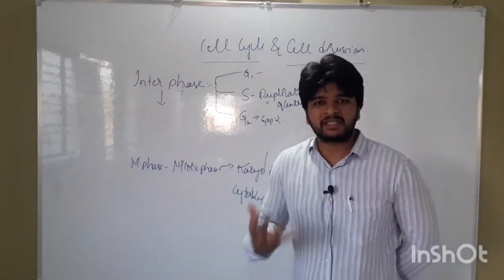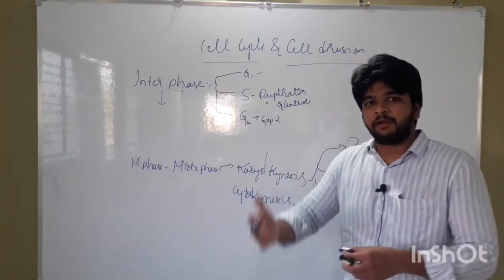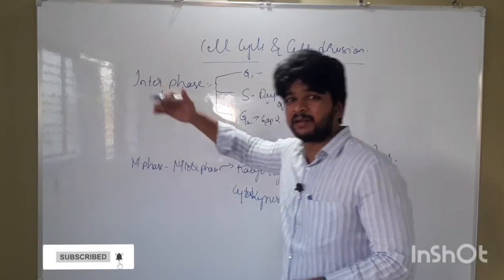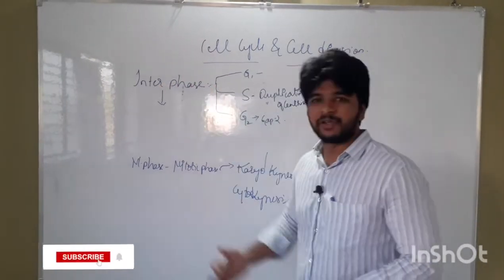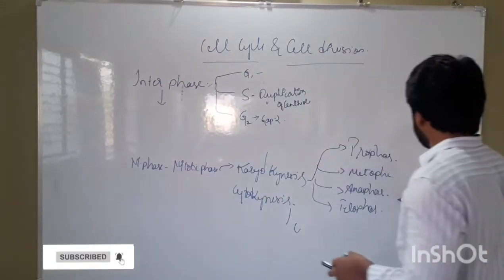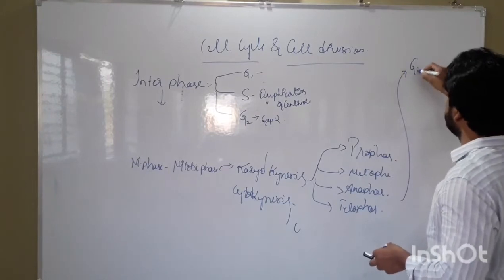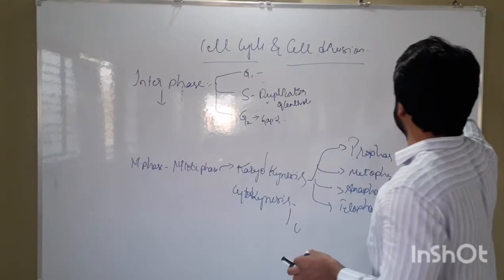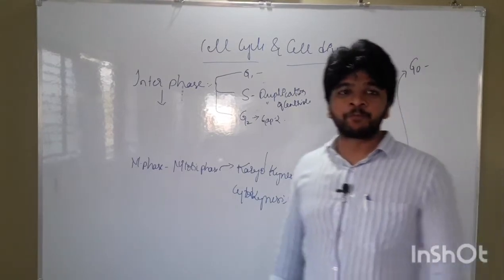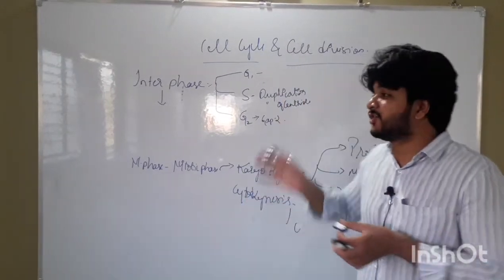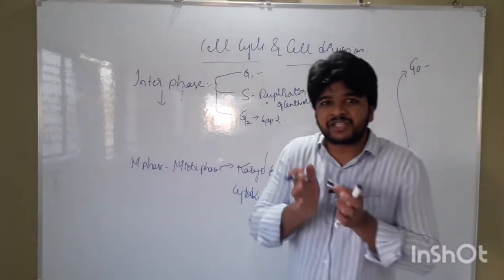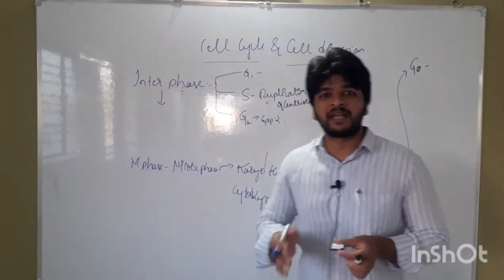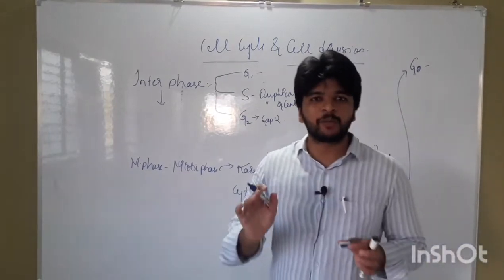After completion of the cytokinesis, the new daughter cells which are formed may enter into the next stage, or the cycle may repeat: they enter into interphase, then M phase again. Or some cells enter into a special stage called G0 phase or quiescent stage, during which cell division is arrested. The cell remains dormant.